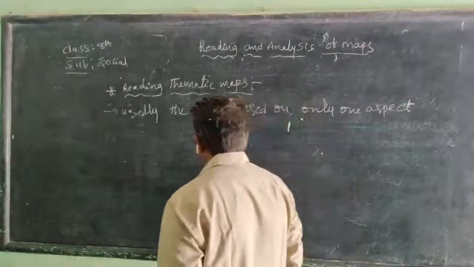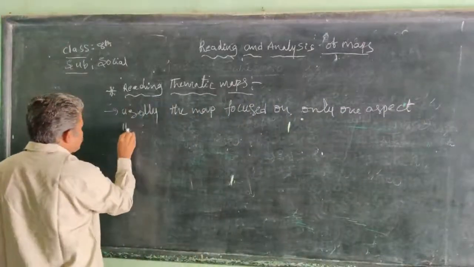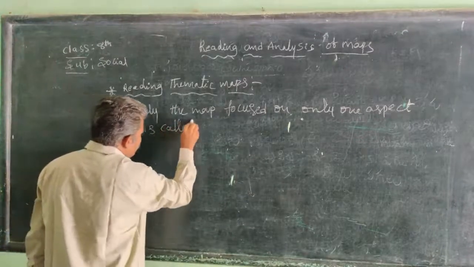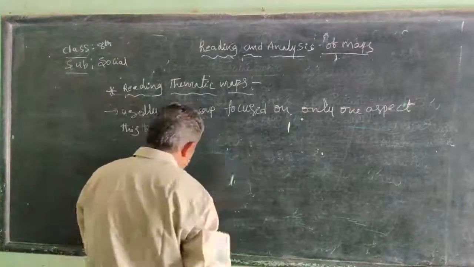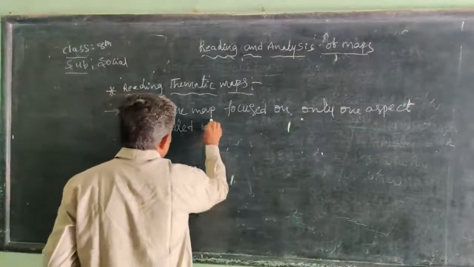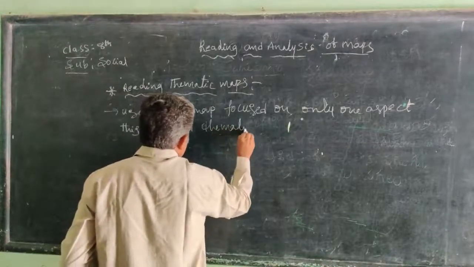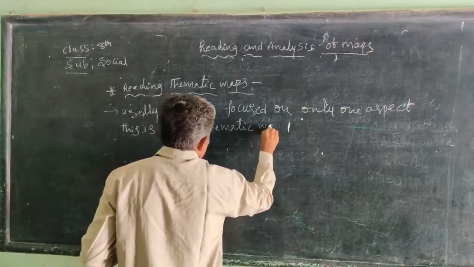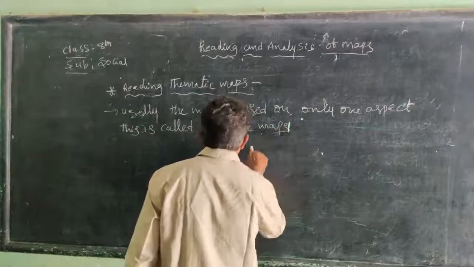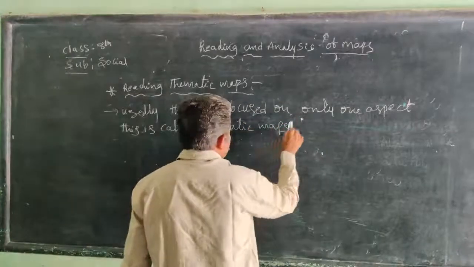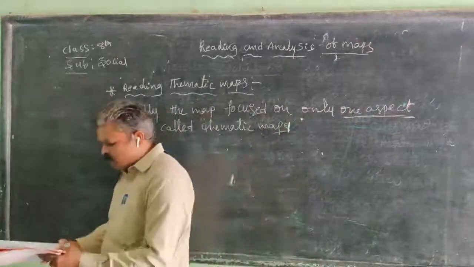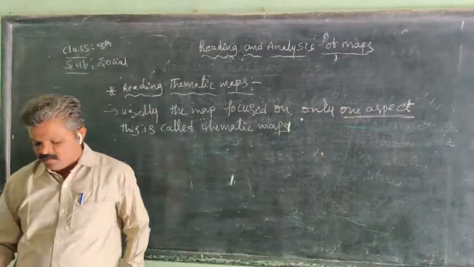This is called a thematic map. Thematic maps focus on only one aspect.